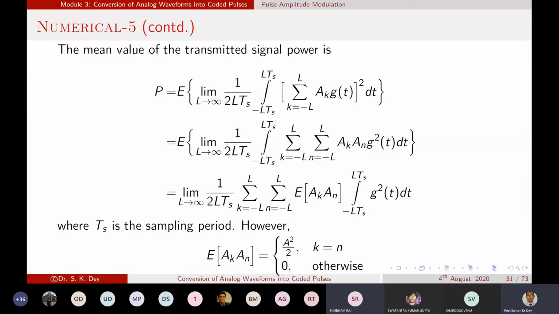Suppose k is varying from minus infinity to infinity. Suppose k is equal to -2, then when n is equal to -2, the expectation will be A squared by 2. Similarly for k equal to -3, n is equal to -3. Then in that case, what should be the total summation? There should be a number of multiplications of A squared by 2, and the limit L tends to infinity is there.